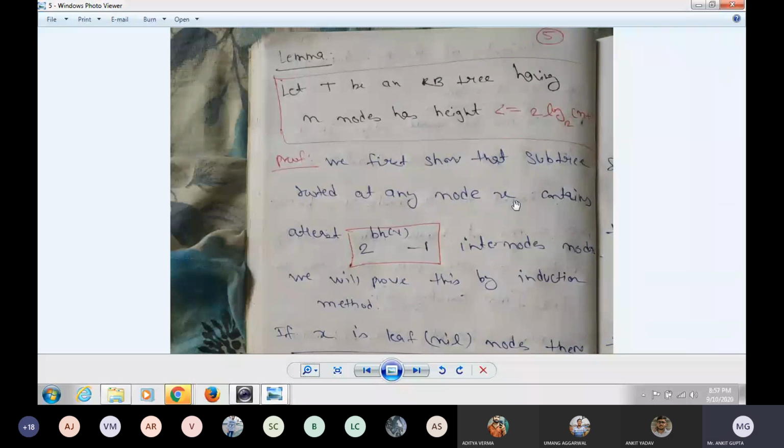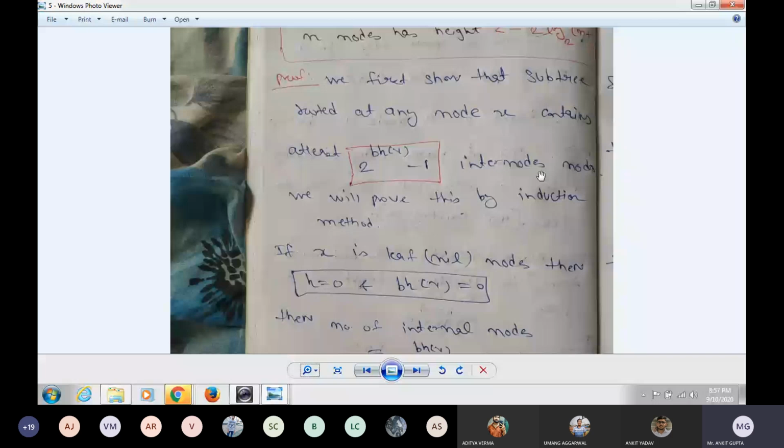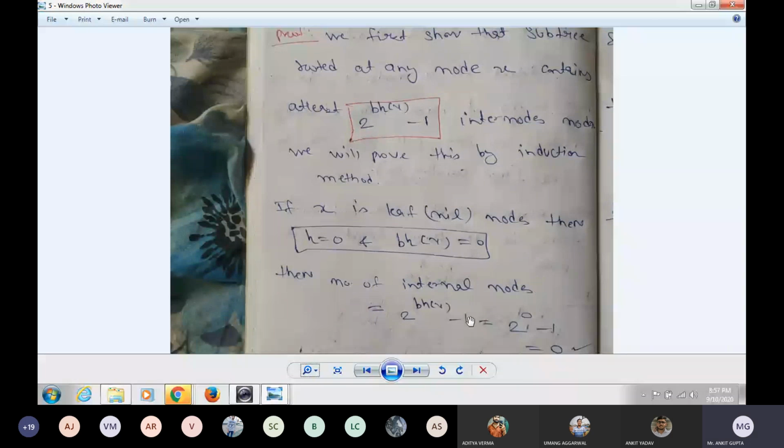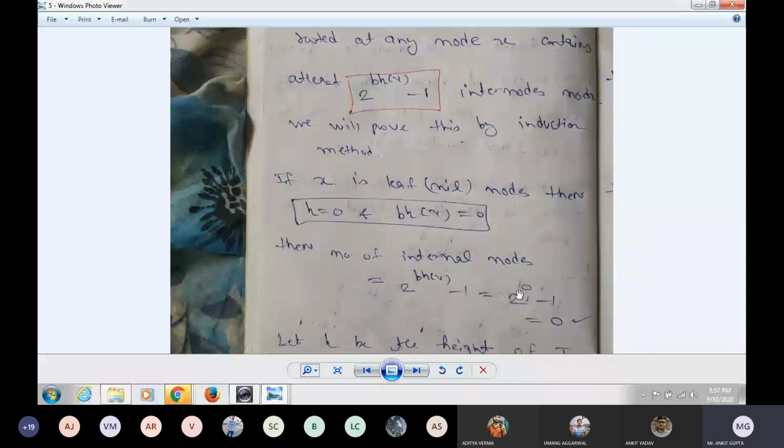If any node x contains at least 2 raised to the power bh(x), meaning the black height of x, minus 1 internal nodes. If x is a leaf node or nil node, then the height of x is 0 and the black height of x is always 0. Then the number of internal nodes is 2 raised to the power 0 minus 1, that is 0.